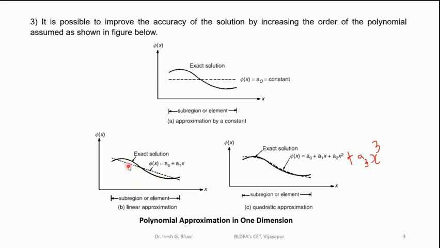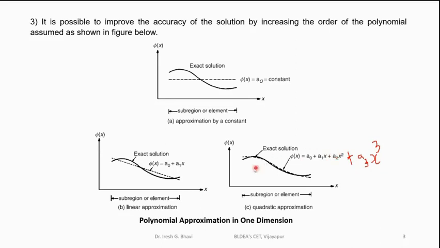And you can see that the FEM solution when you assume a linear equation is more accurate compared to the FEM solution by using a constant equation. Then instead of linear, suppose you again increase the order to a quadratic equation, that is a naught plus a1x plus a2x square, means you have assumed the displacement model to be a quadratic.